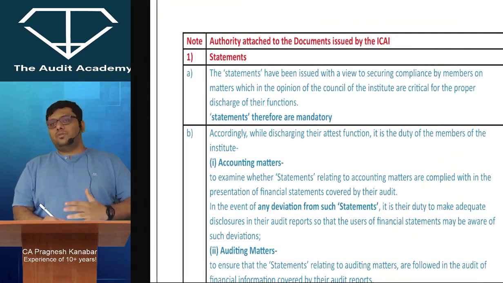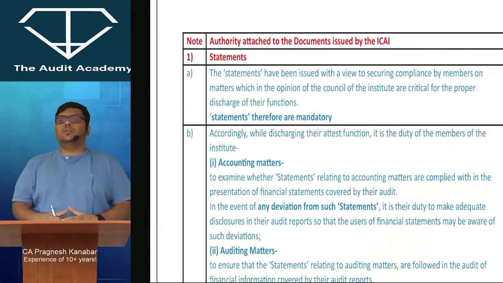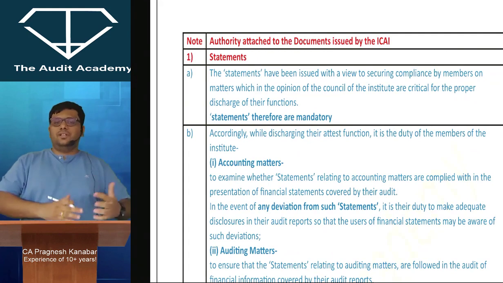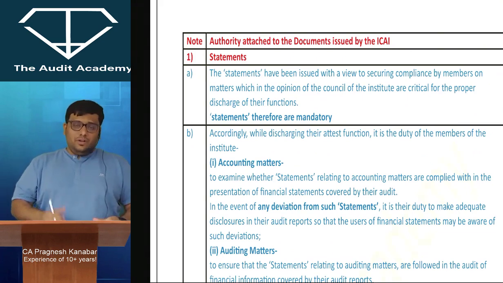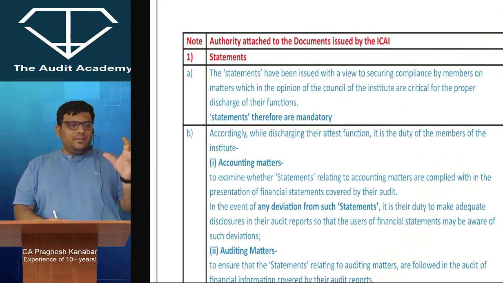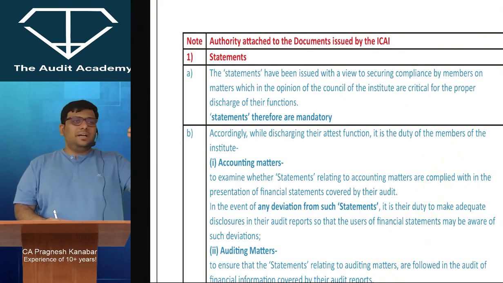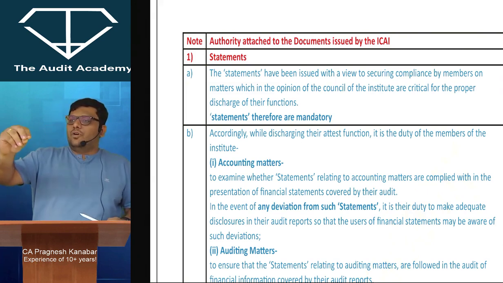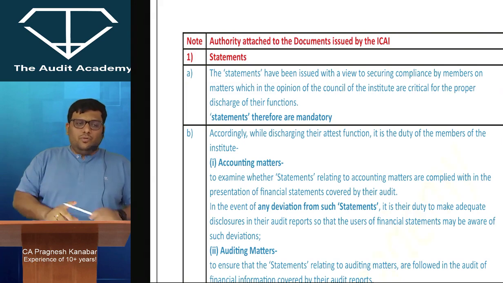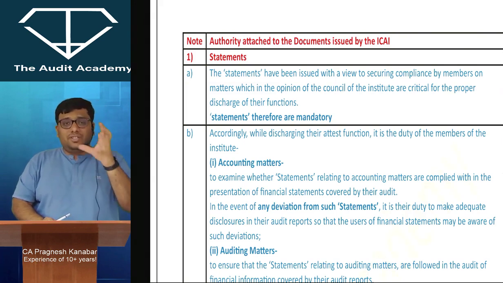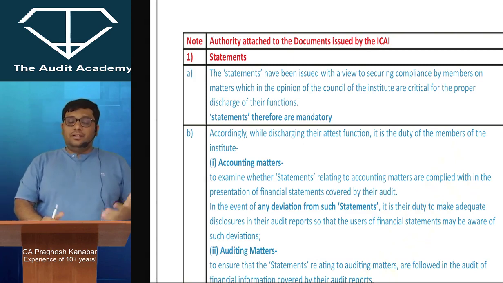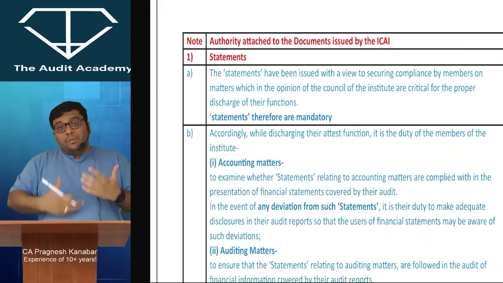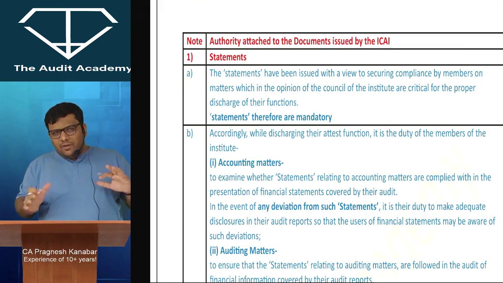Now there is something which was printed in the Inter CA module, not printed in the Final CA module. But I really feel that you should be aware about it because these references will be used while conducting various discussions. Listen to me very carefully. When you go to the ICAI website, you will see sometimes they come up with a statement on XYZ matter. Then sometimes they will come up with a guidance note on ABC matter. Whenever you see that they have published a statement or a guidance note on something, what does it mean? Are we supposed to compulsorily follow it? Or do we have an option of not following it?